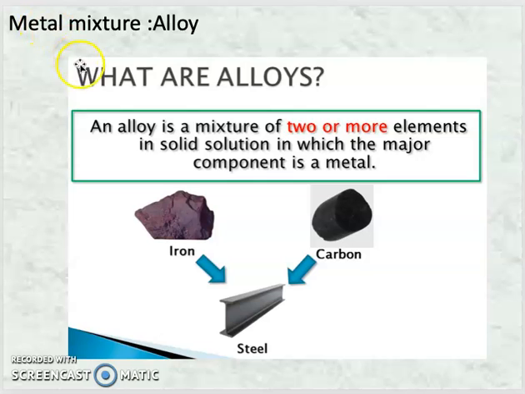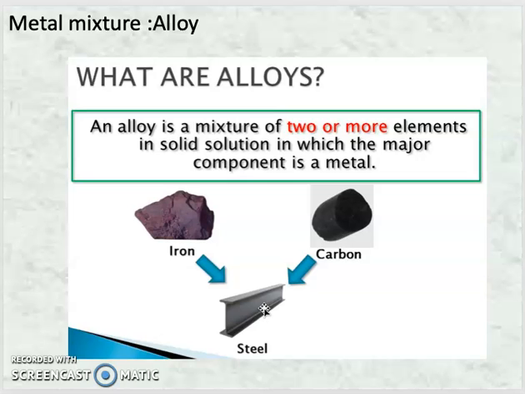Let us see now what an alloy is. An alloy is called a metal mixture. The mixture of metals is called an alloy. An alloy is a mixture of two or more elements in solid solution in which the major component is a metal. For example, see this steel. These steels are used in constructions and for many purposes.